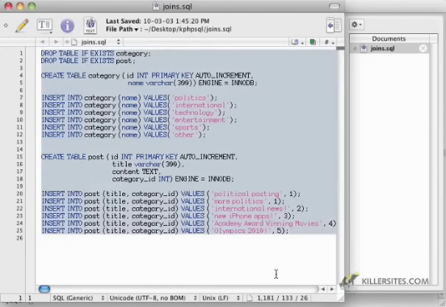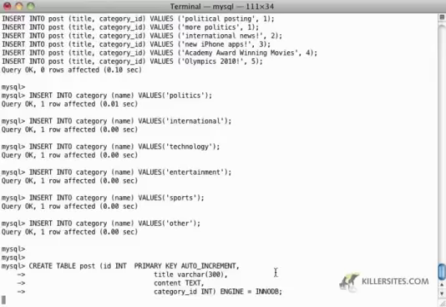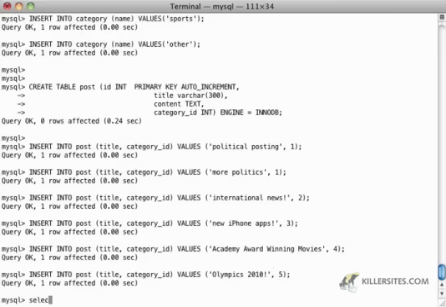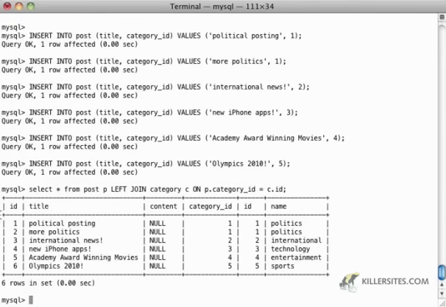So if I just select all of this and I paste it in, then I should be able to do a very simple join by doing something like select star from post P left join category C on P dot category ID equals C dot ID, which was the last thing we did in the last video. So if I hit enter, as I mentioned before, you're going to get an ID and you're going to get a category ID and so on and so forth.